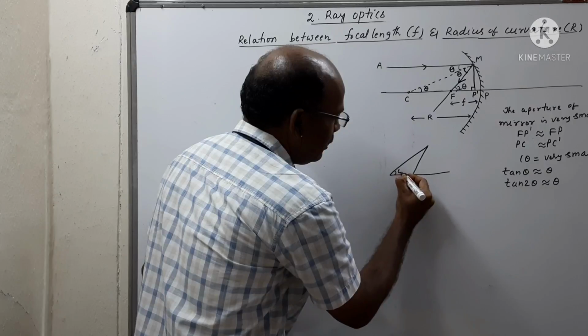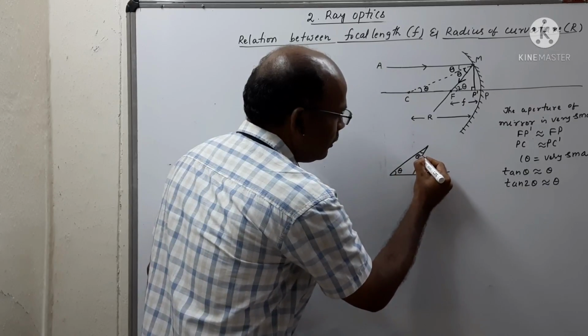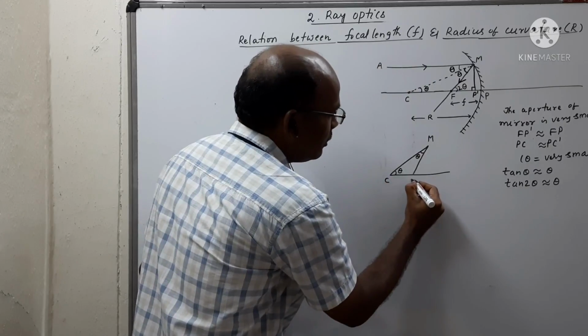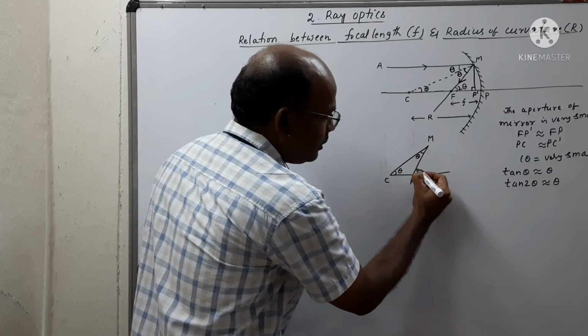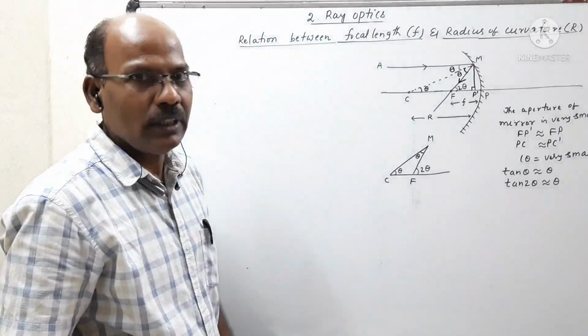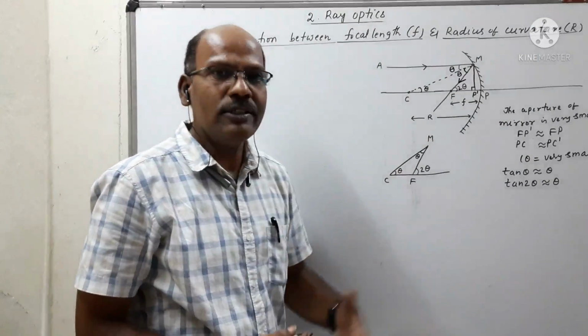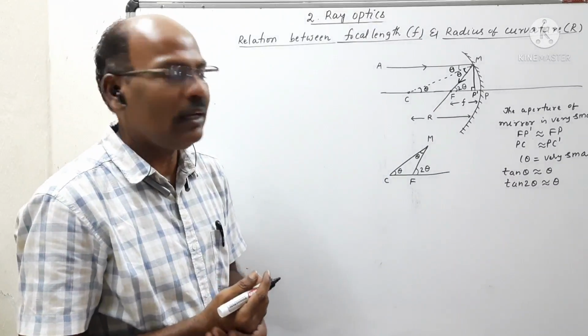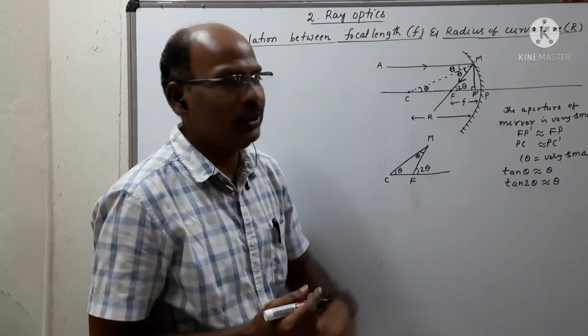So this is angle theta and this is angle theta. This is M, this is C and this is F. So this angle should be equal to 2 theta. In any triangle, the exterior angle is equal to the sum of the two opposite interior angles. So this is 2 theta.